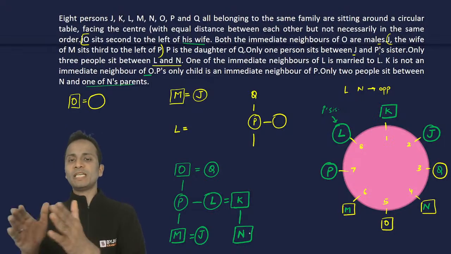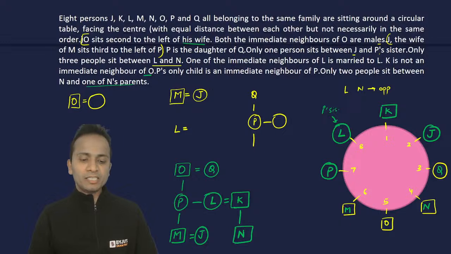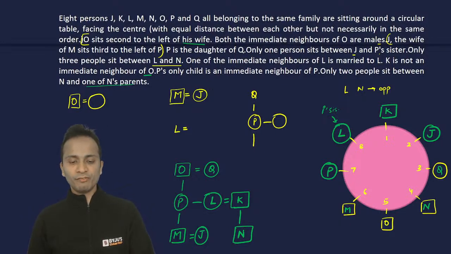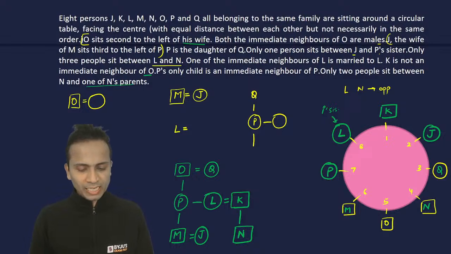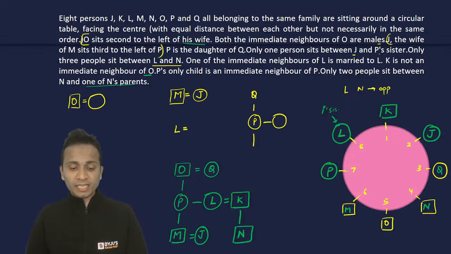So sitting arrangement as well as the family tree, both are drawn in front of you, right? So this is the arrangement. This is the final arrangement that we will go with. Now, 2 students have told me that they are done. Samarth and Friends Vlogs, have you drawn the same arrangement? Can you please confirm? Have you drawn the same family tree as well as the same arrangement? Meanwhile, we can start solving the questions.